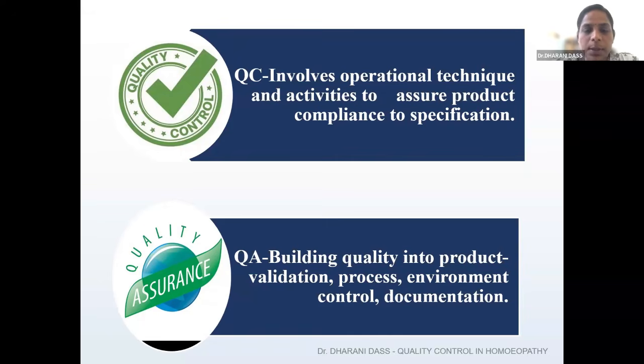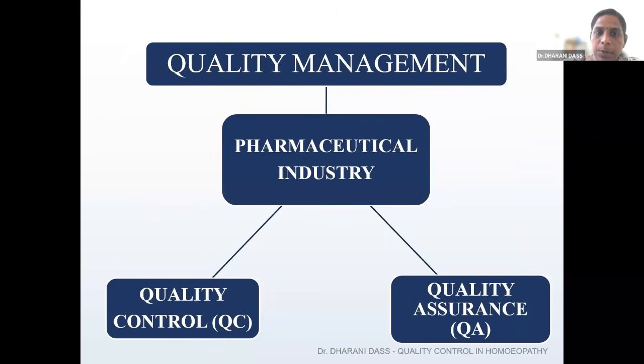Whereas quality assurance is, during this entire process, whether it is validation of a raw material, the manufacturing process, the environmental conditions, or the documentation process at various levels, how we are able to follow the quality; that we call quality assurance. Both quality control and quality assurance play an important role in pharmaceutical industries in order to maintain quality management.